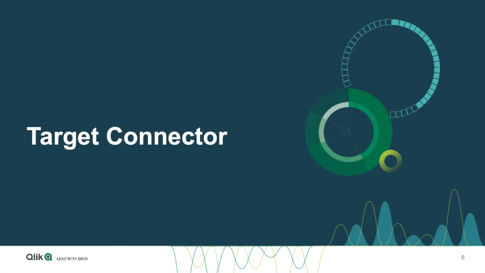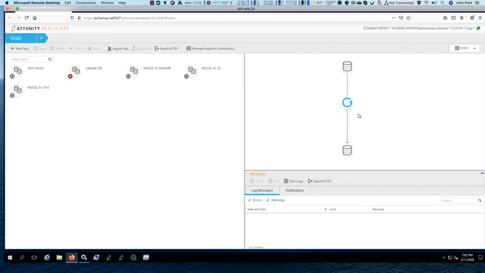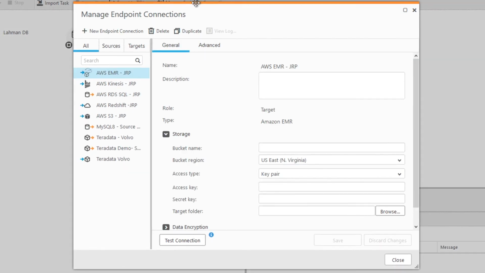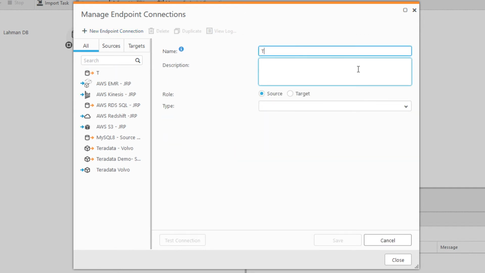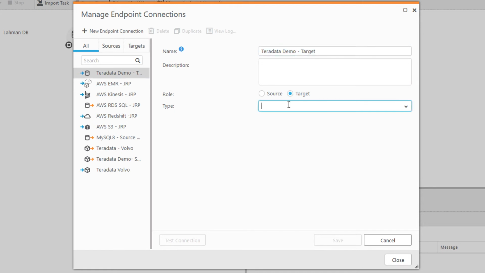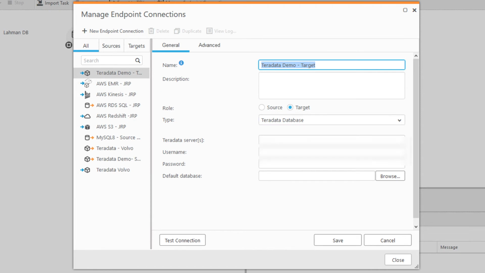Now we're ready to set up target connectors. Open Qlik Replicate UI. Go to Manage Connections. New Endpoint Connection. Give it a name. The role is target. Pick Teradata as the database type. Put the server, username, and password.